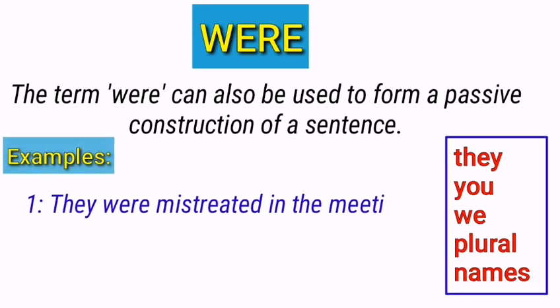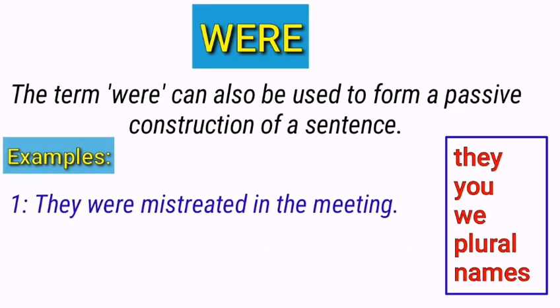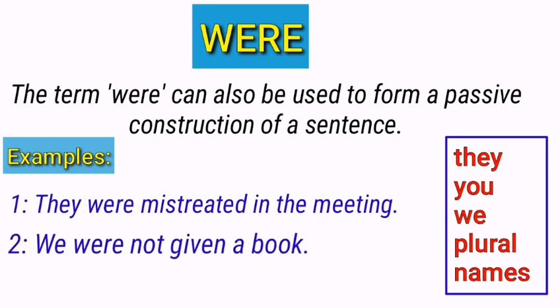They were mistreated in the meeting. Look at this example. The word "were" is used as an auxiliary verb with the subject "they", and it is a passive voice sentence of simple past tense, because it means that they did not mistreat anyone, but they themselves were mistreated. The next example is: We were not given a book.